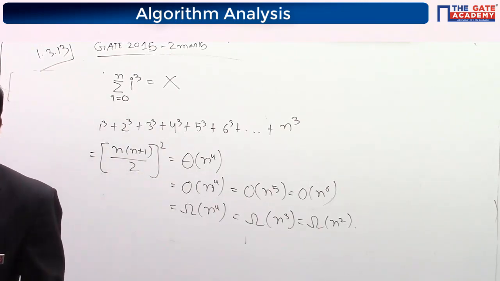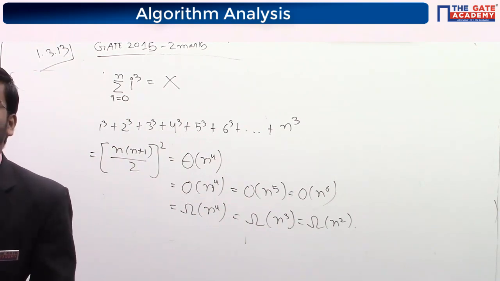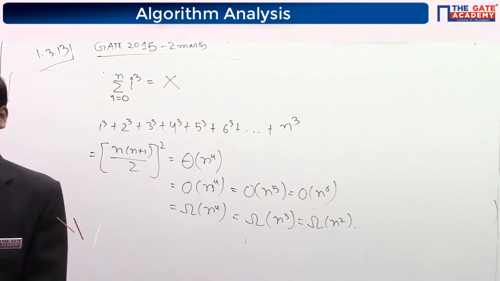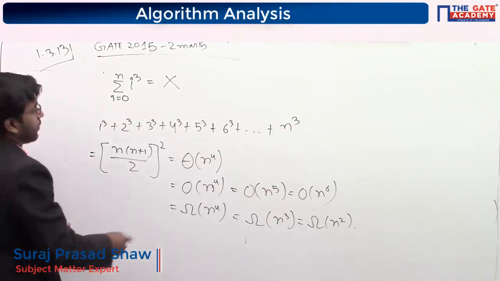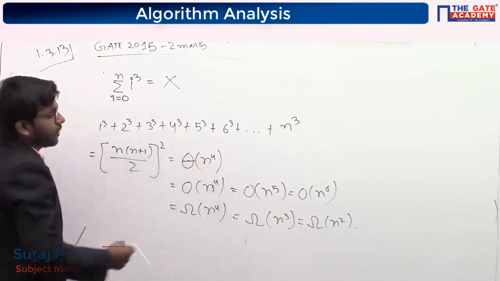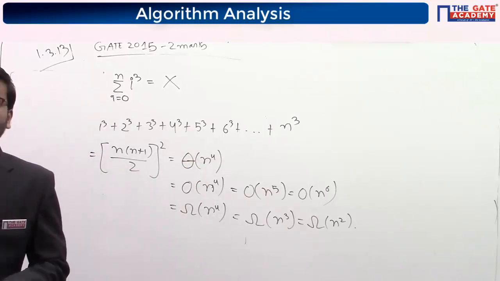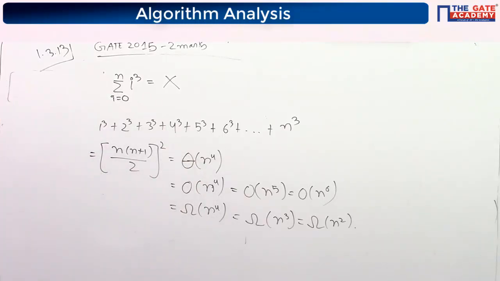The sum of cubes of natural numbers is theta of n to the power 4, Binay. Because it is theta of n to the power 4, that's why it is both big O and omega. Is it clear? Diya and others? Diya, have you got it?